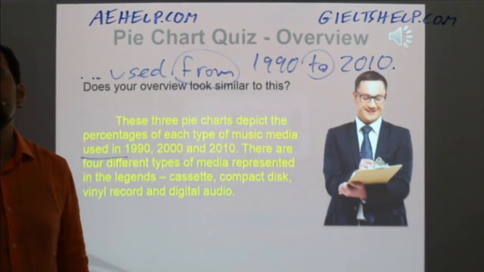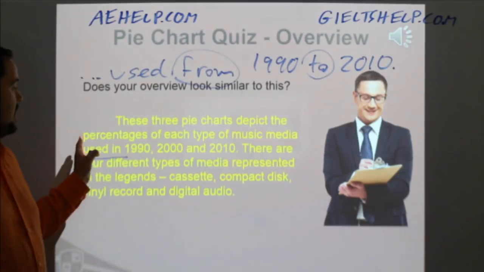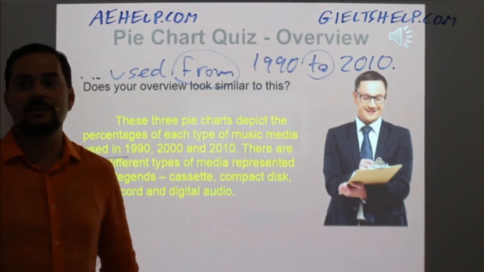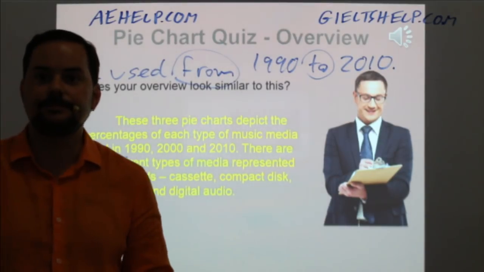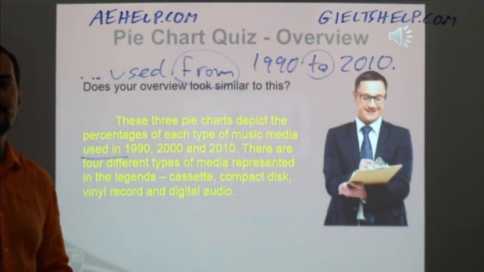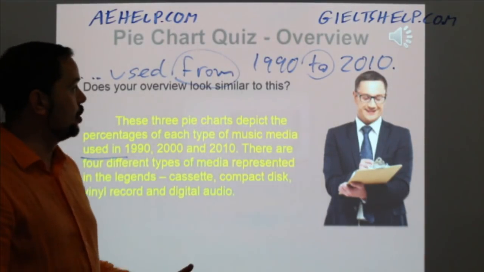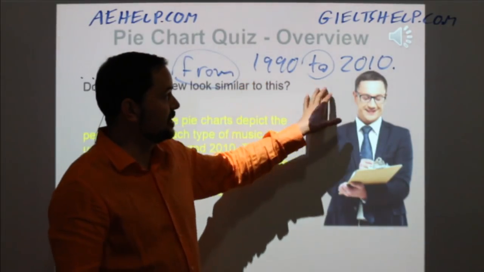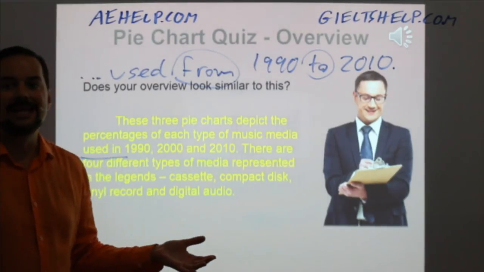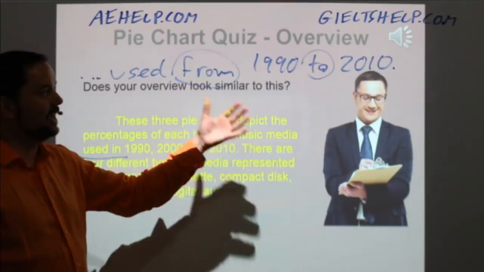Okay. Can anybody tell me why that's incorrect? Stating that it shows music media used from 1990 to 2010. So Jeffrey says, well, the consumer's preferences of music changed. Ashok says, well, there's gaps. These pie charts are only showing us 1990, 2000, 2010. We can't see the other years, right? Exactly. Begzod says there's no continuity here. It's not a line graph.